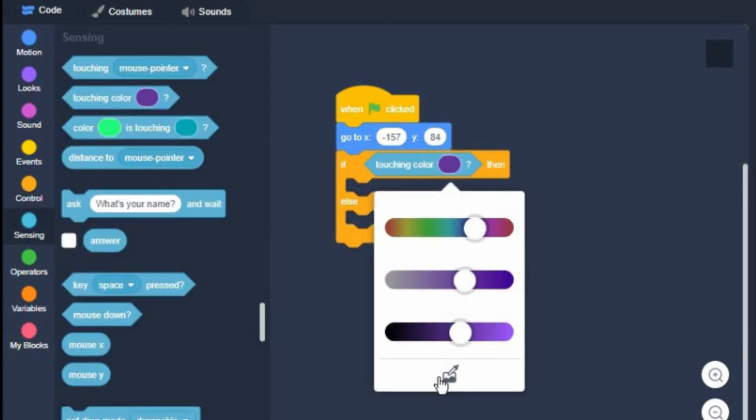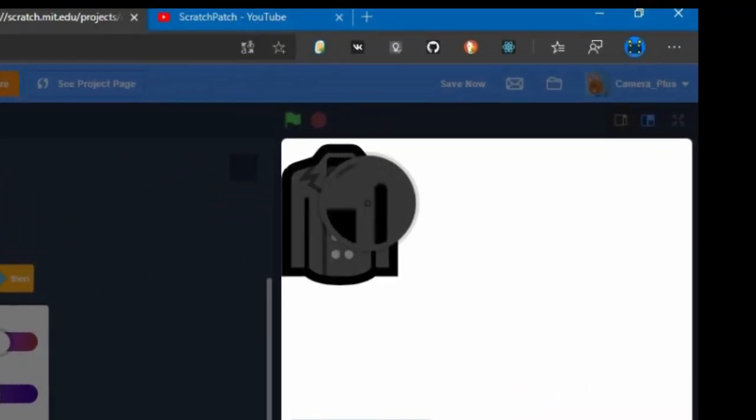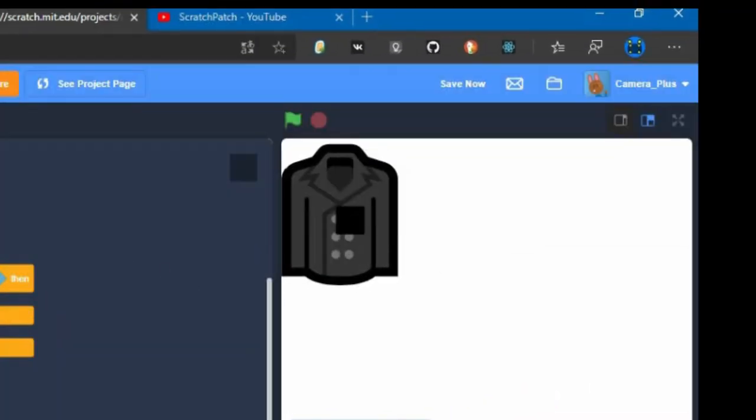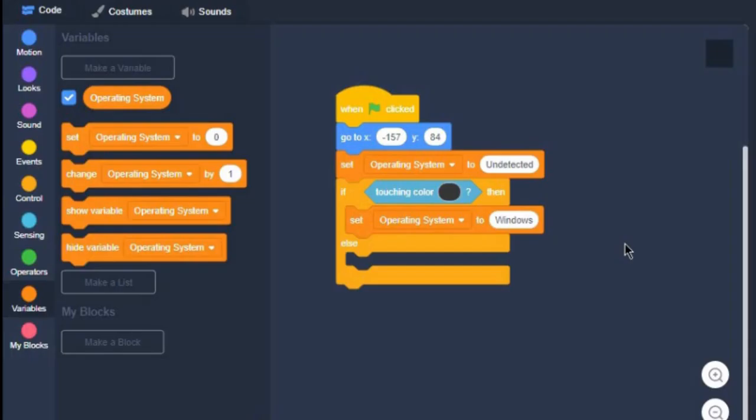So what I'm gonna do is drag the touching color block, and then hover over the color picker icon in the bottom of the dialog. And then I'm gonna put my cursor over that dark gray part and click. Now as you can see, it will now detect only that dark gray color. So then I can put set operating system to something like Windows.